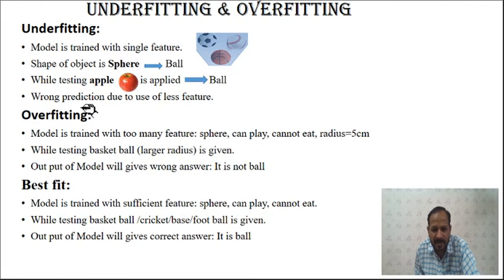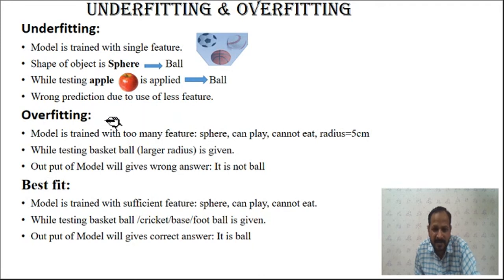So this is because of the use of only the one parameter or one feature, or very few features. That is called underfitting. Your training error will be larger because it is not giving the answer properly, and while testing it will also give you the wrong result. So the training and testing errors are both larger.